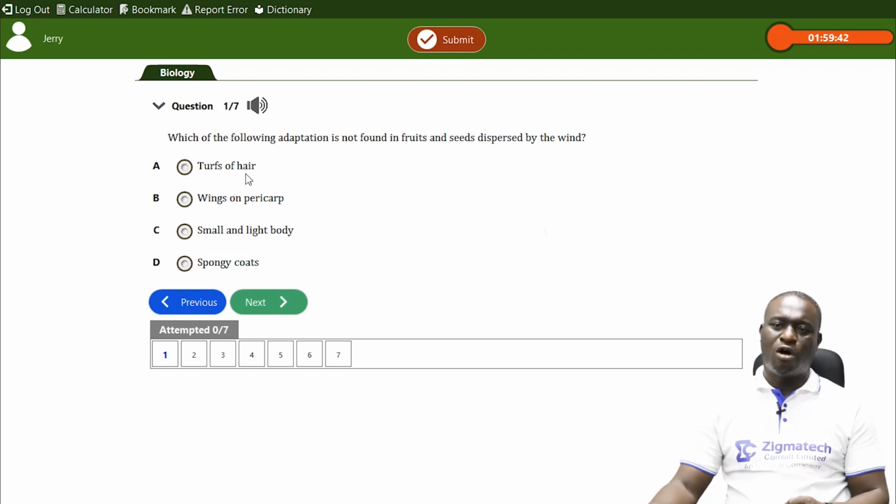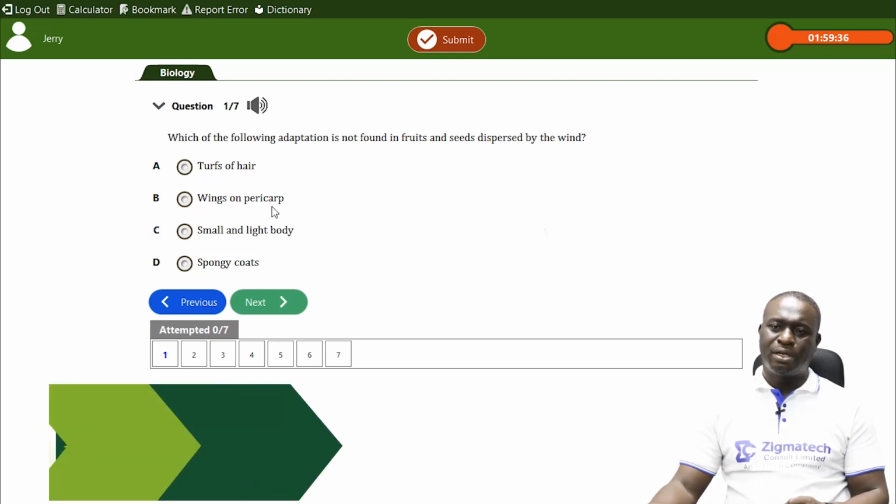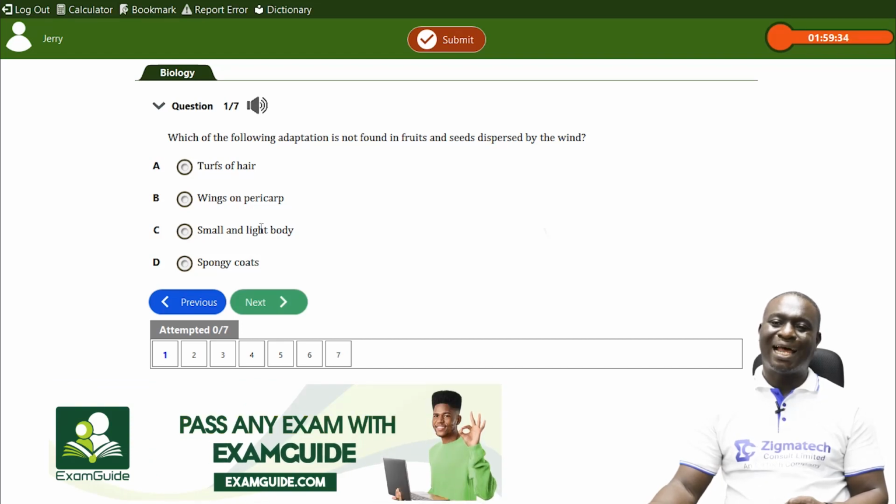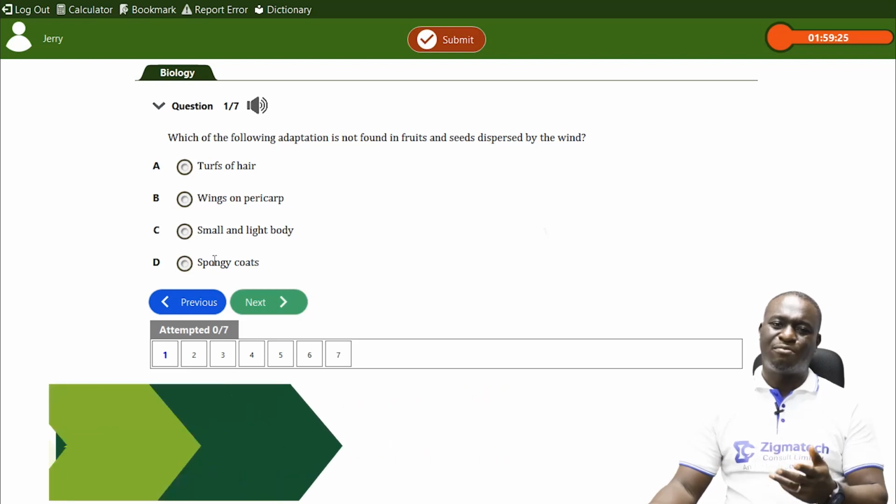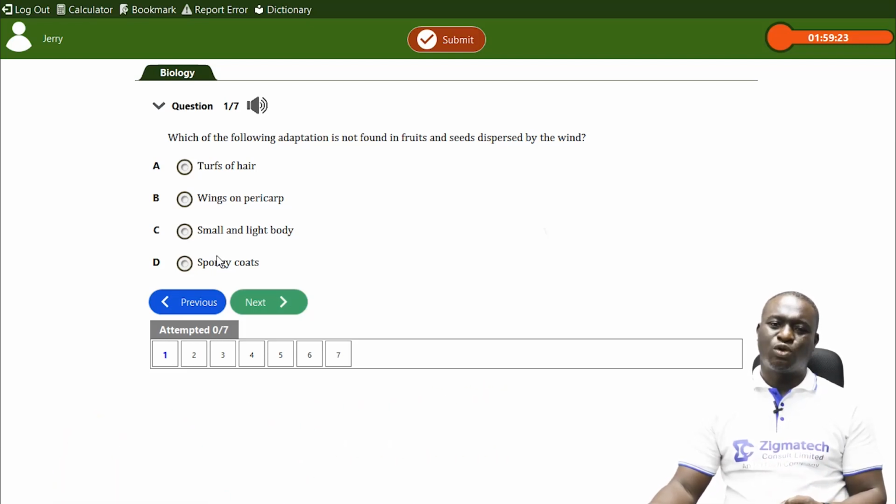Tufts of hairs. Wings on pericarp. Small and light body. And spongy coats. The spongy coats has to do with the fibrous coats. And of course, when the mesocarp is fibrous, it can be dispersed by water, and not by wind. The tufts can be carried by the wind. Wings can carry seeds like the combretum, and small and light ones are like the tridax as well as the emilia.